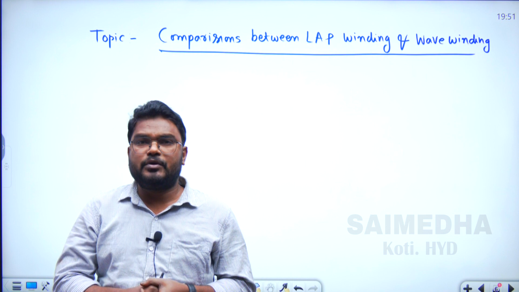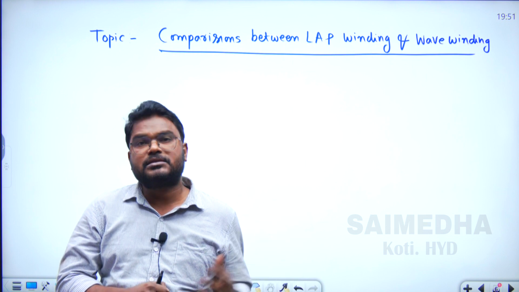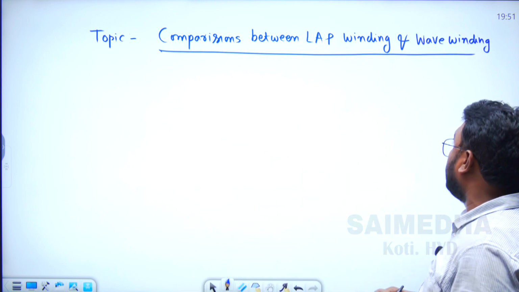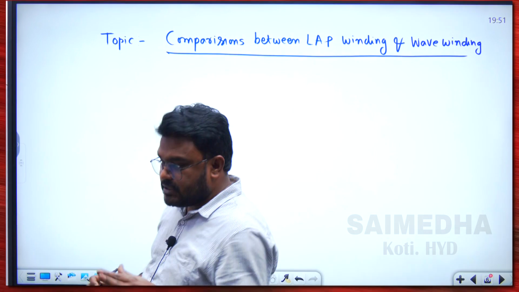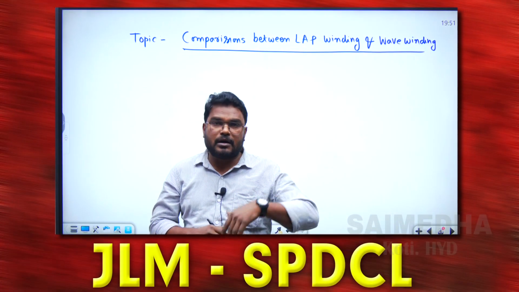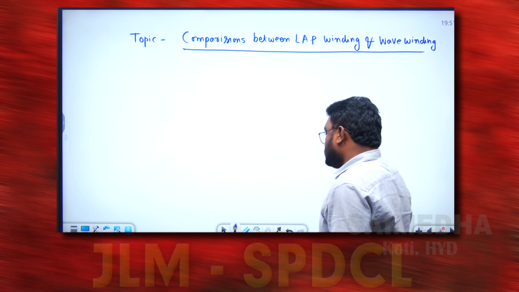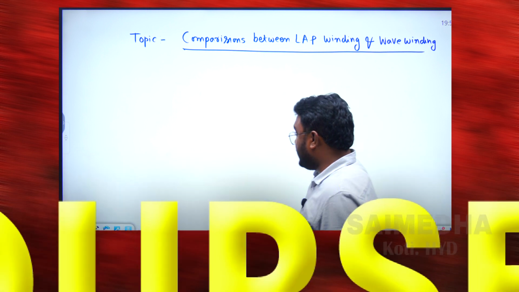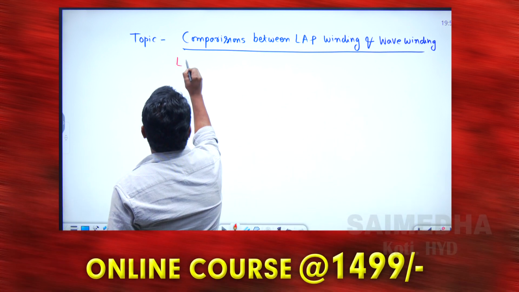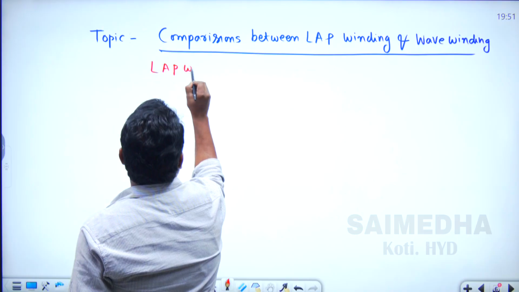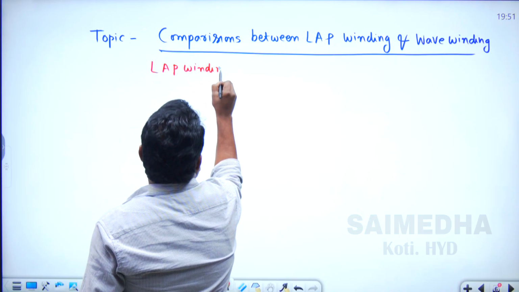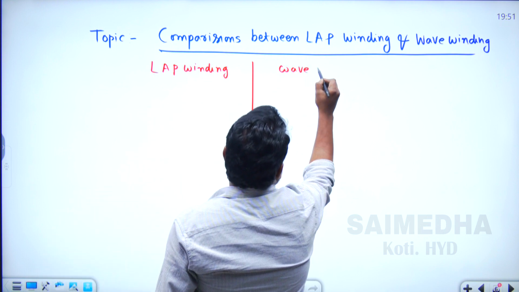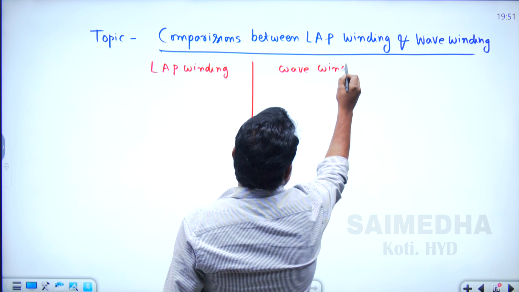In this session I would like to discuss another topic of the DC machine. The topic is comparisons between lap winding and wave winding. This is one of the important topics from the competitive exams point of view. We must know the comparisons between the lap connected armature winding and the wave connected armature winding. Let us take the lap winding on one side and the wave winding on the other side.